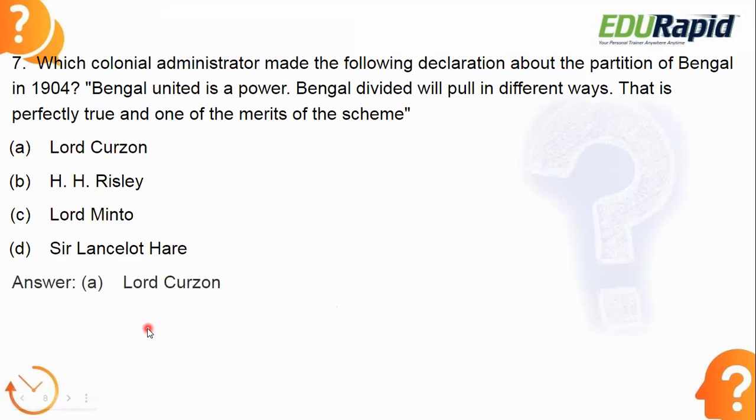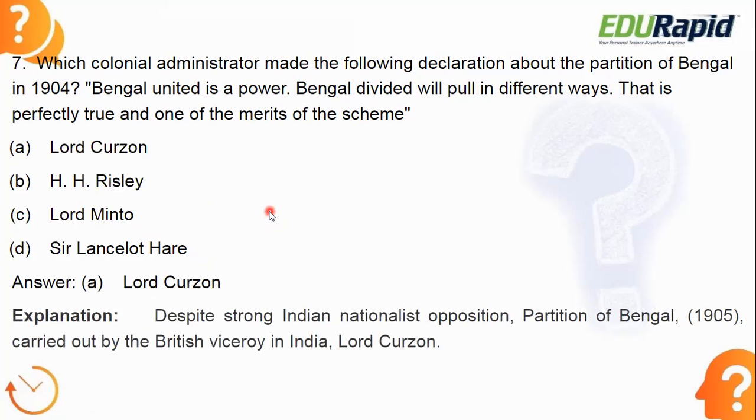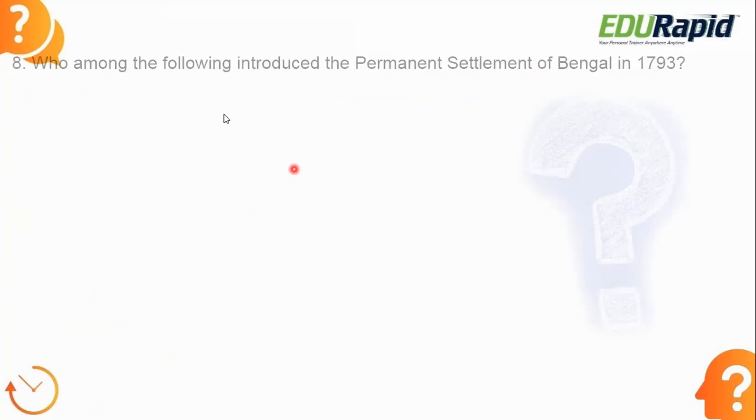Okay, let's see the answer. Answer is option A, Lord Curzon. Despite the strong Indian nationalist opposition, partition of Bengal in 1905 was carried out by the British Viceroy in India, Lord Curzon, and he made the statement, Bengal united is a power, Bengal divided will pull in different ways. That is perfectly true and one of the merits of the scheme. Okay, Lord Curzon said like that.